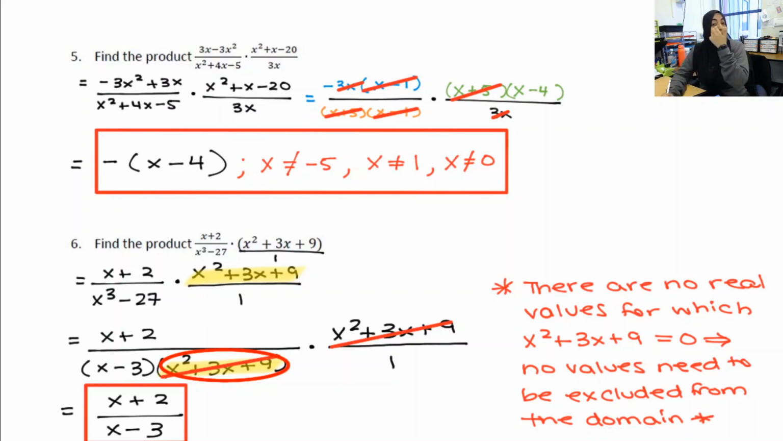So because that polynomial ends up being a parabola, because that quadratic is never going to cross the x-axis, there's no times when it's going to equal 0, which means there are no problems with any values in the domain. You can let the domain be all real numbers.